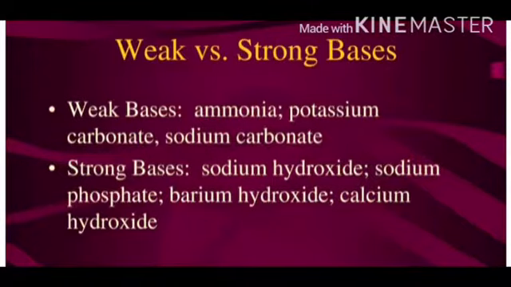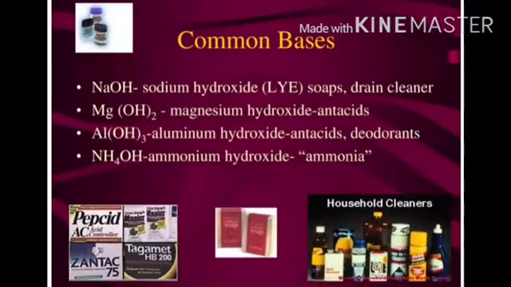Now some common bases: NaOH, sodium hydroxide, used in soap, dry clean. Mg(OH)2, magnesium hydroxide, is used for making antacid. Antacid is useful during acidity.